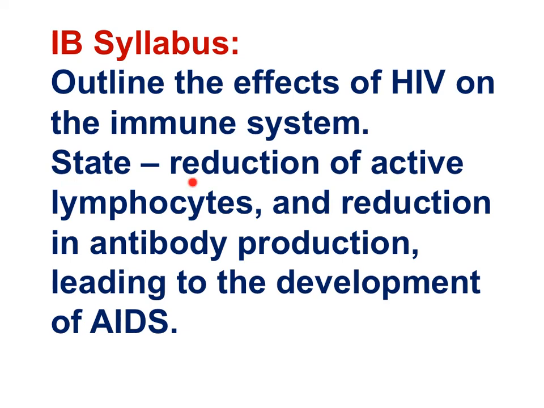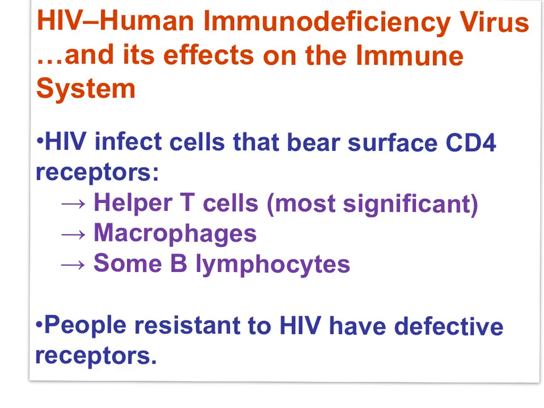Could you state that there's a reduction of active lymphocytes, helper T cells, and a reduction in antibody production, because without helper T cells, B cells are not activated, and this would lead to the development of acquired immune deficiency syndrome. HIV infects helper T cells most significantly, some macrophages and some B lymphocytes.